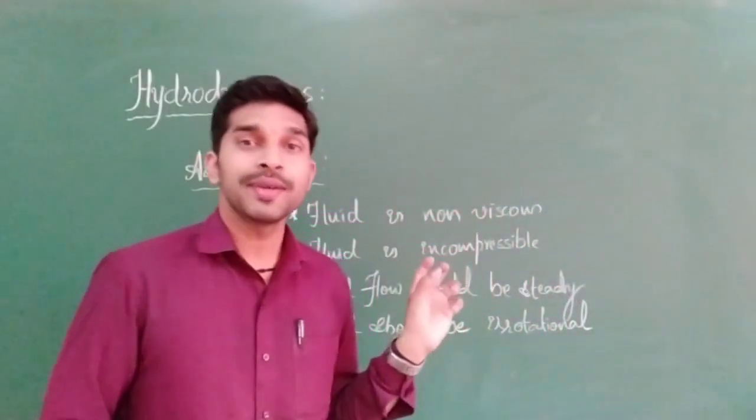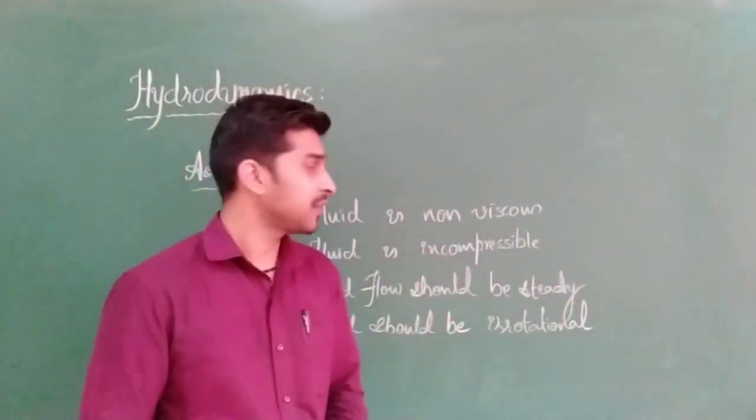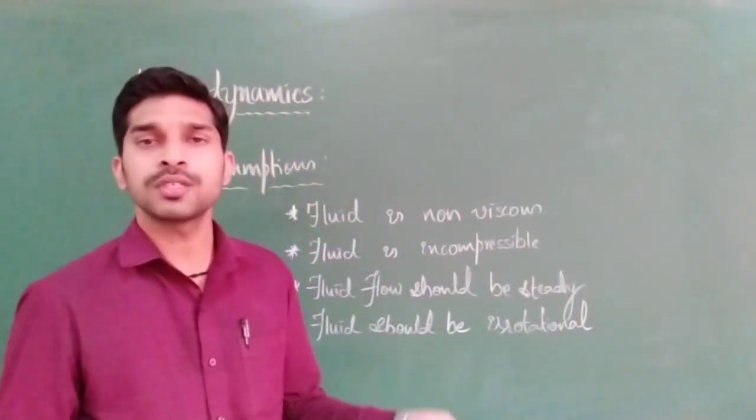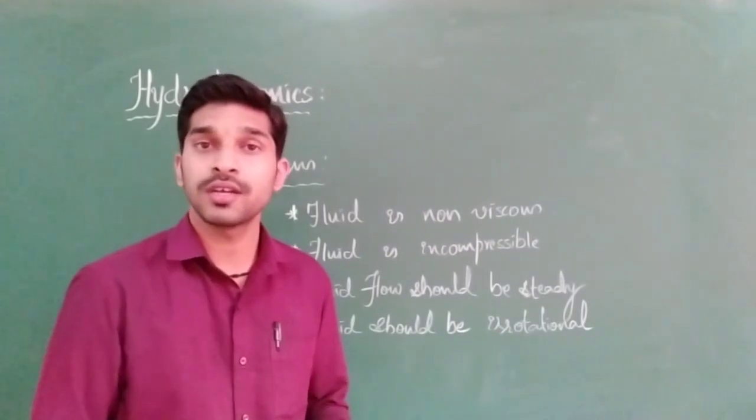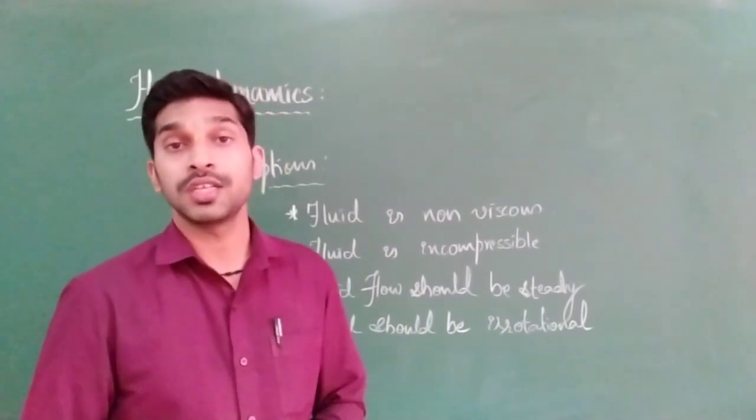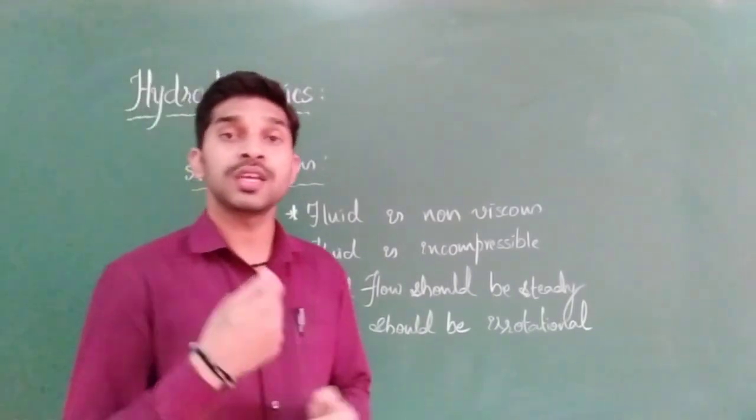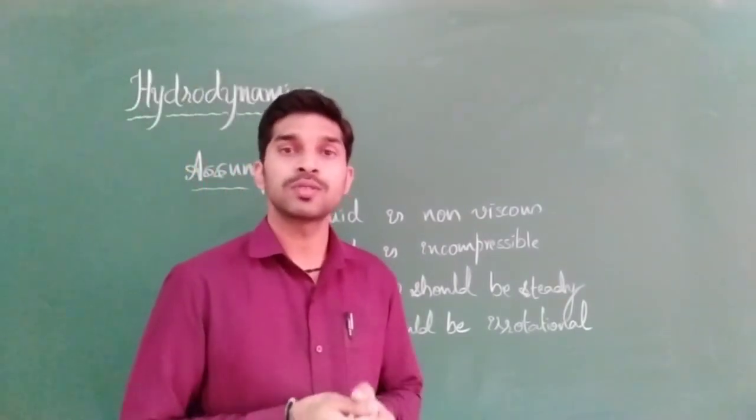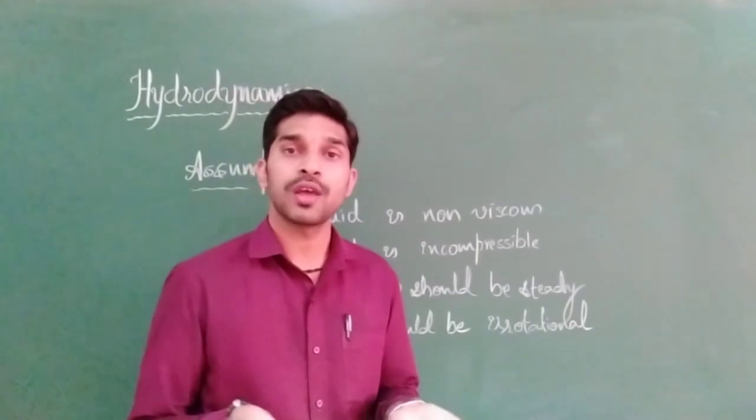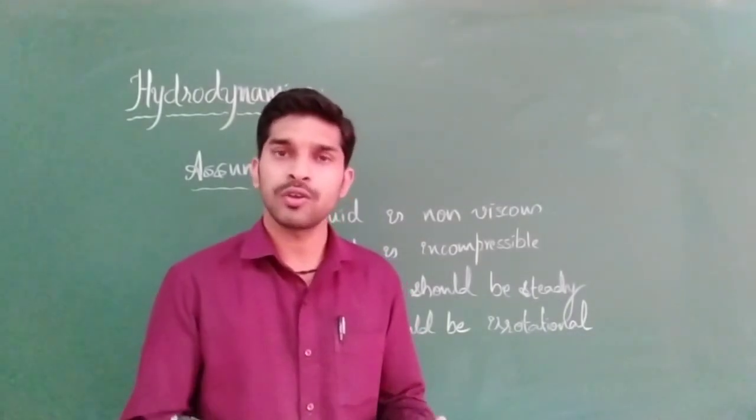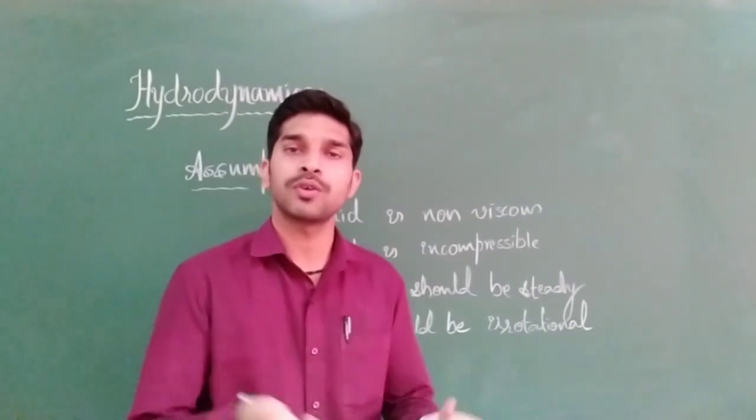Delta V should be equal to what? 0. I told you, no? Incompressible means delta V should be equal to 0. That means even if we apply pressure, the volume doesn't change. The final volume and the initial volume are the same. We are not getting any change in volume, so delta V will be equal to 0.